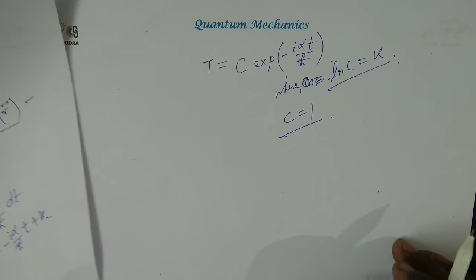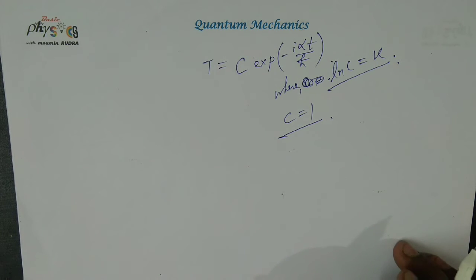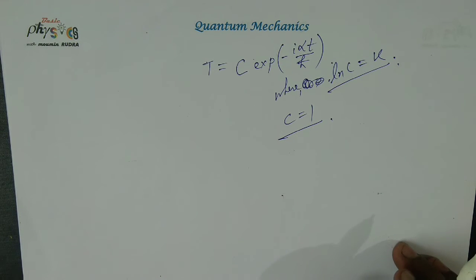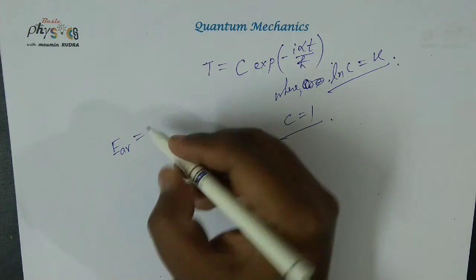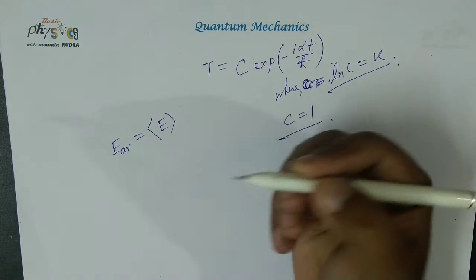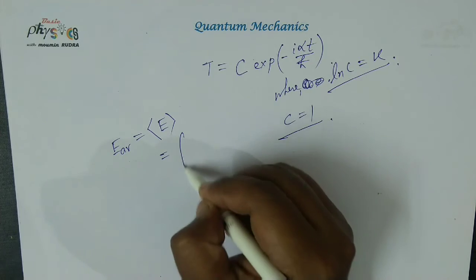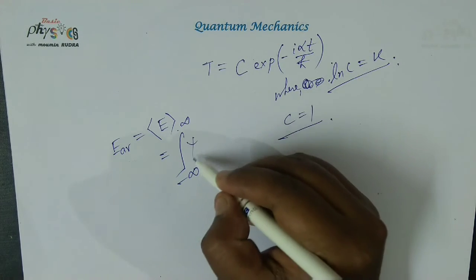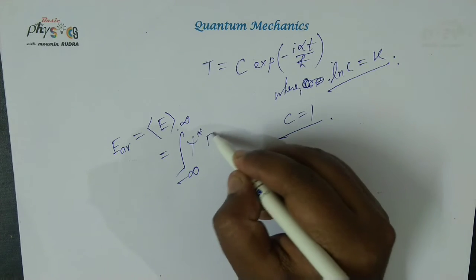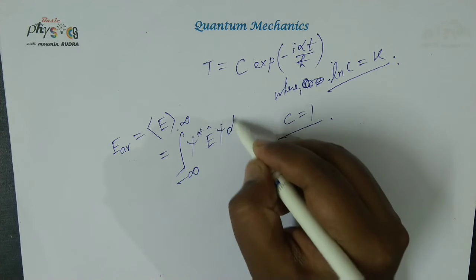Then the constant alpha is identified as the total energy of the system, and the expectation value of energy, E average, equals the integral from minus infinity to plus infinity of psi star H psi dV.